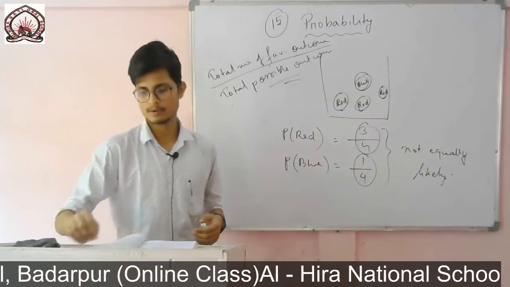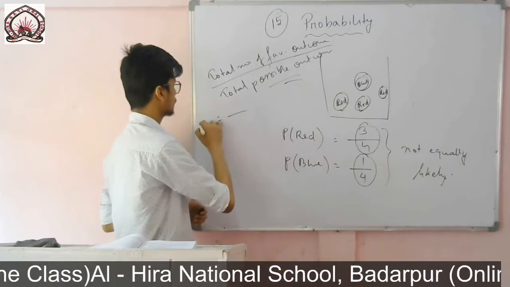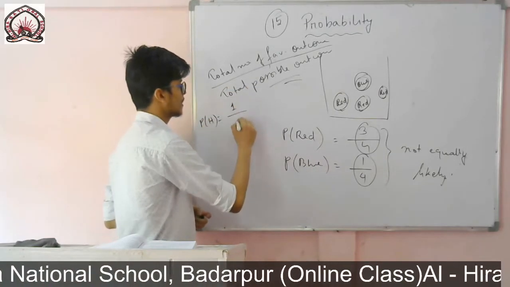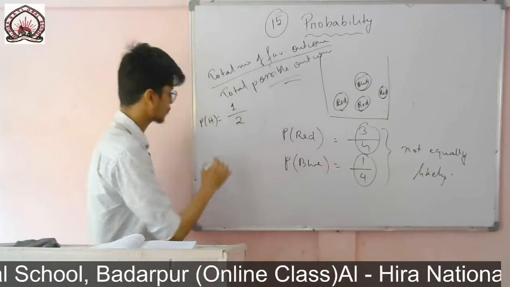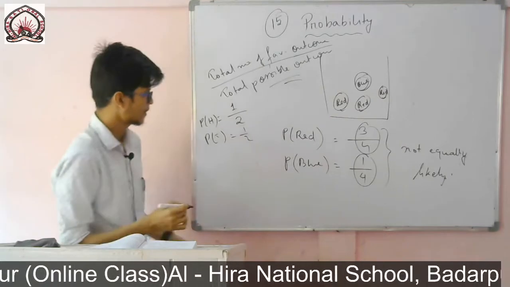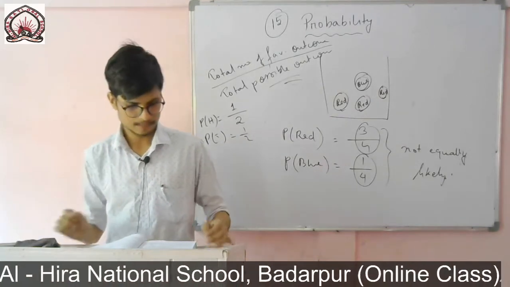So the probability of getting a head is the total number of favorable outcomes, 1, divided by the total possible outcomes. The probability of getting a tail is also the same, 1 by 2. For tail also it is the same. Okay, now you see example number 2.